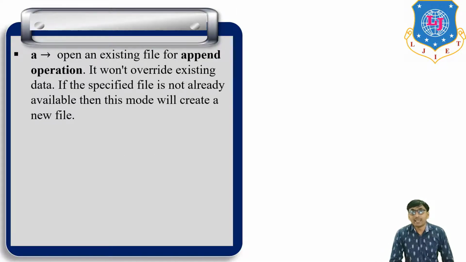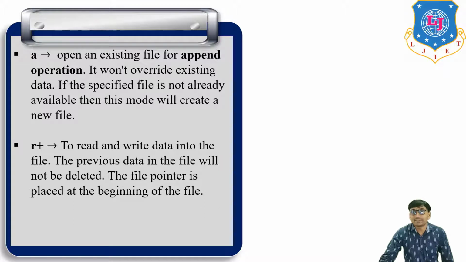Then the third one, a: open an existing file for append operation. It won't overwrite existing data. If the specified file is not already available, then this mode will create a new file. So a means append operation. It means if some data is already present in a file, then the new data won't overwrite that pre-existing data. The new data is added to the pre-existing data.